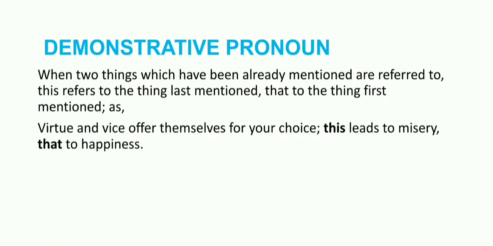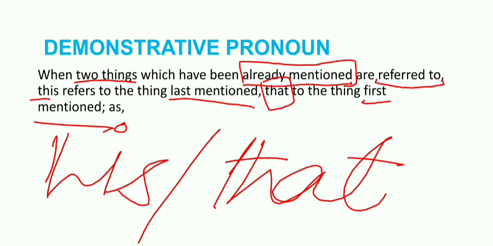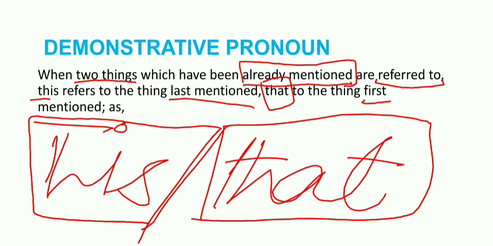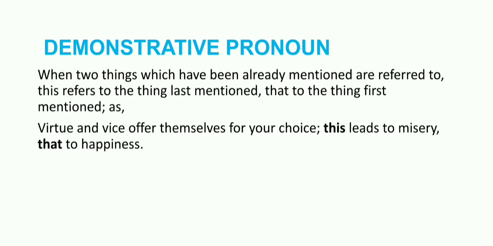So this is used for the last thing mentioned, and that is used for the first thing mentioned. How? Look at the example: virtue and vice offer themselves for your choice.